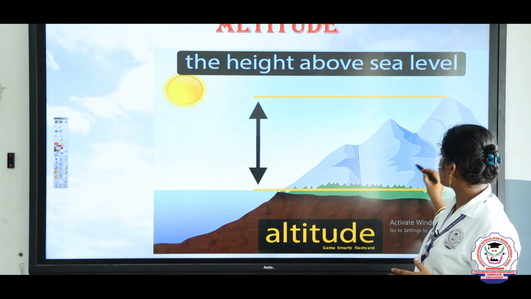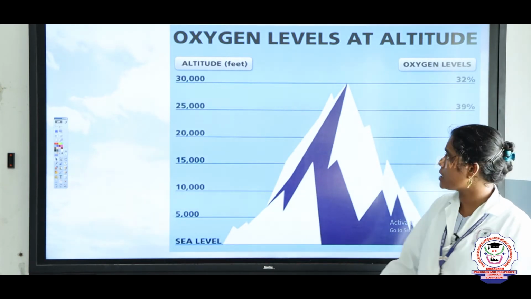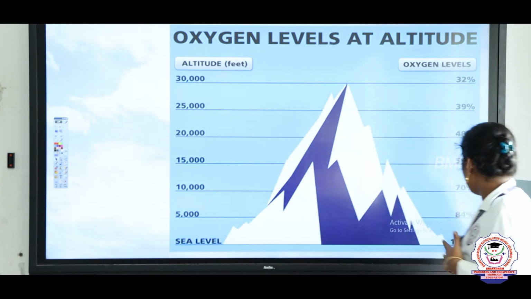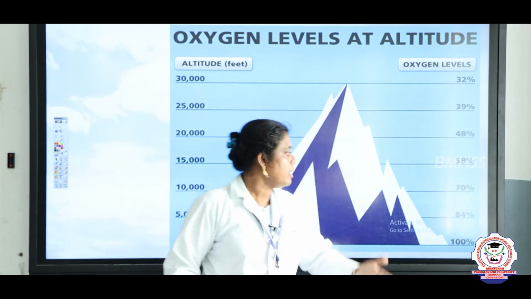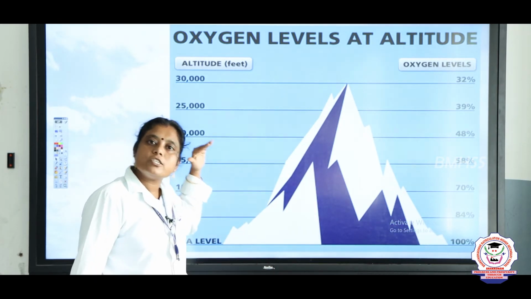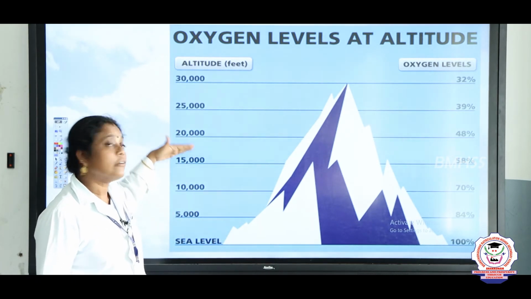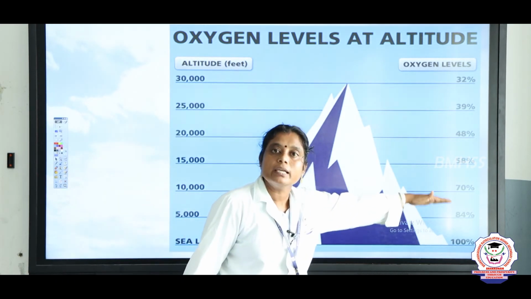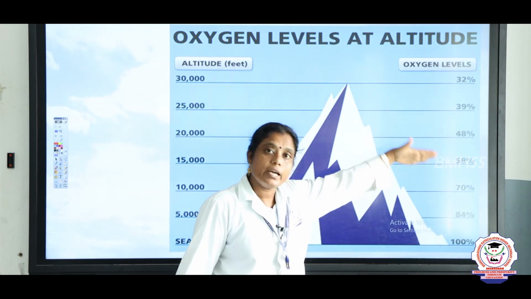Next, look here, the level of oxygen. If we are at sea level, we get 100% of oxygen. Then once we go up in altitude, for example 5,000 feet, 10,000 feet, 15,000 feet, the level of oxygen decreases: 84%, 71, 58, 48, like that.